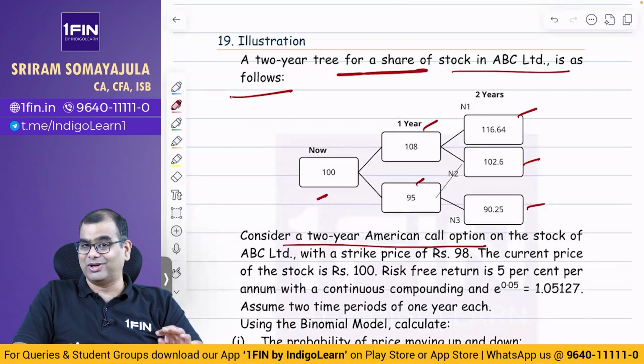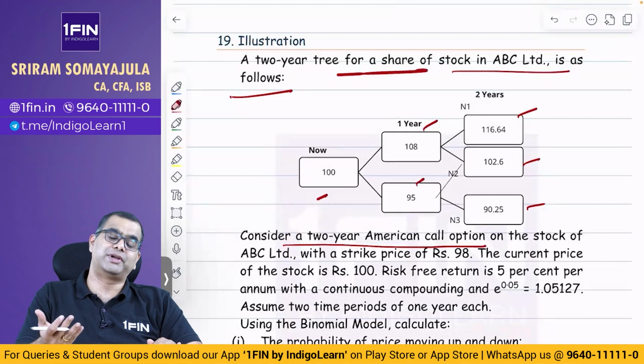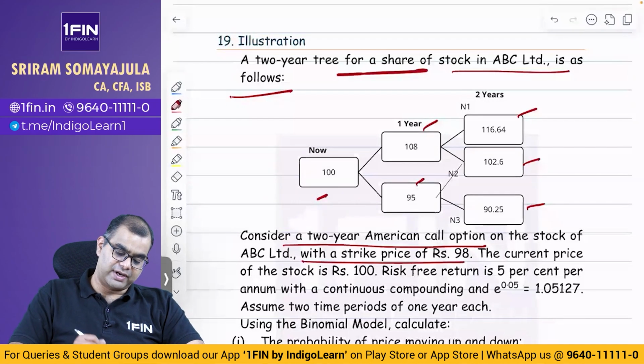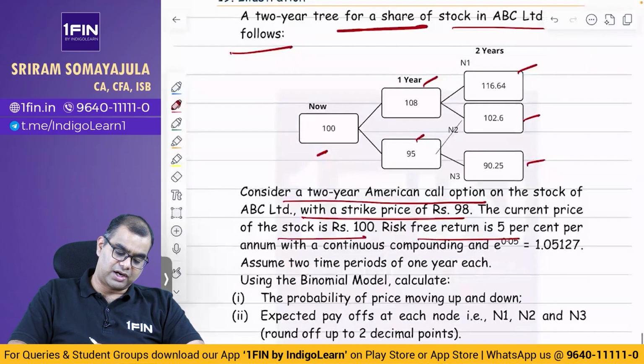Just a few minutes ago I said, assume it is European unless they say it is American, or unless there are any indications in the question that it could be American. So, an American call on the stock with a strike price of 98. The current price is 100, the risk-free rate is 5% per annum with continuous compounding, e power 0.05 is equal to 1.05. Use 2 time periods of 1 year each.